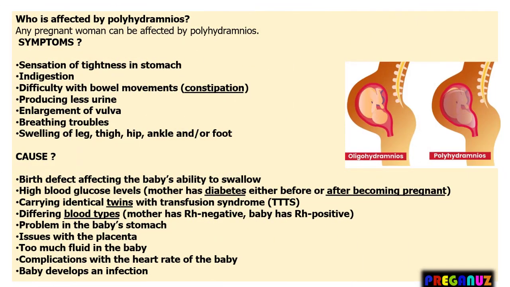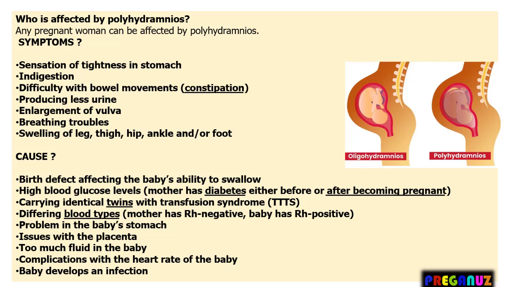Now the question arises, who is basically affected by polyhydramnios? Any pregnant woman can be affected by polyhydramnios. What are the symptoms? Symptoms are a sensation of tightness in the stomach, indigestion, difficulty with bowel movement, producing less urine, enlargement of the vulva, breathing troubles, swelling of the legs, thigh, hip, ankle or foot.